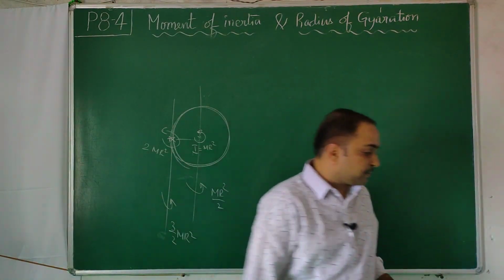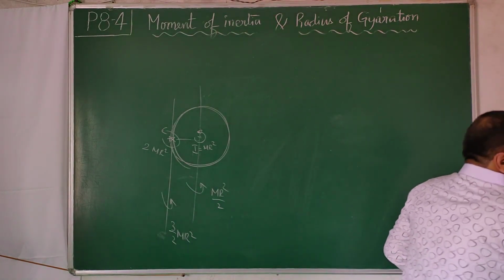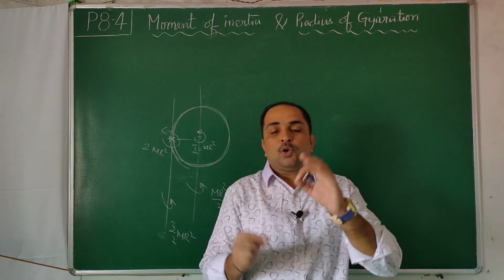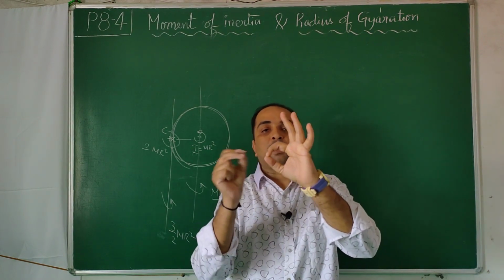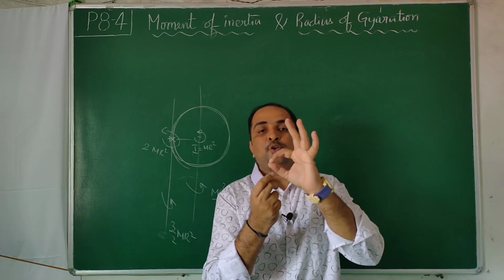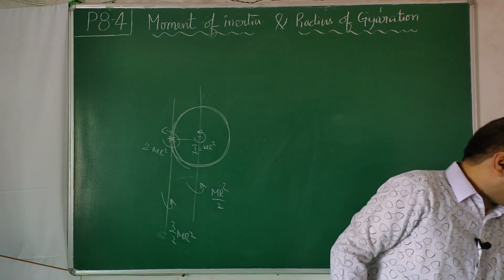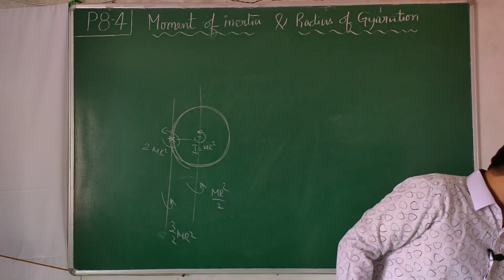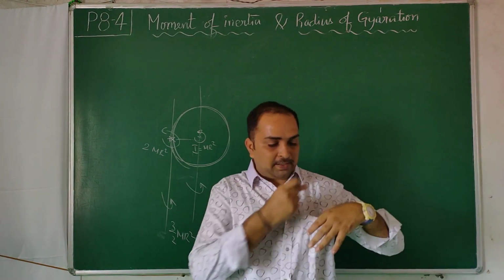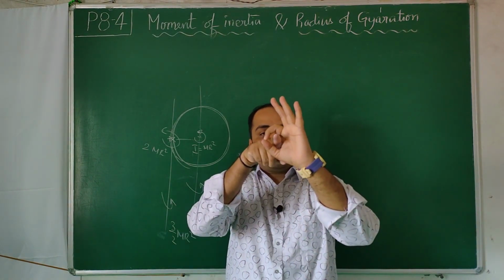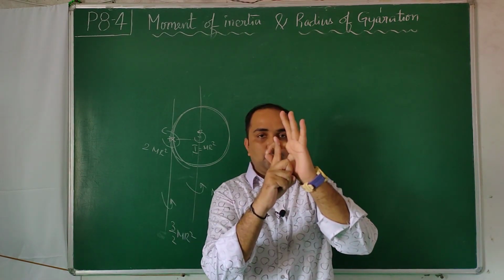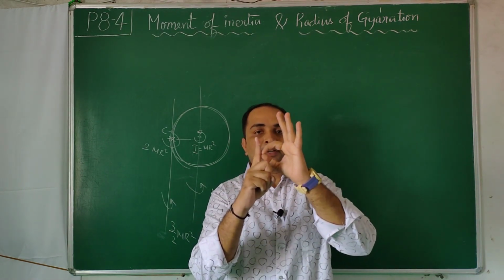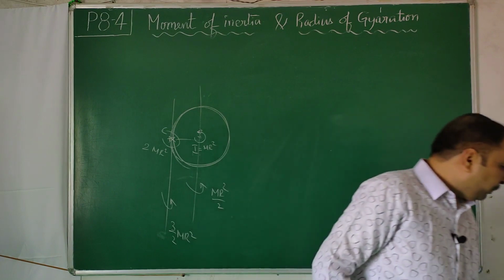Hold your finger like this. Take a pen or your finger itself. Mr square, 2 mr square. Mr square by 2, 3 by 2 mr square. You should play this so that you can remember it without using anything in your hand. Just mr square, 2 mr square. Mr square by 2, 3 by 2 mr square. This way you have to play.